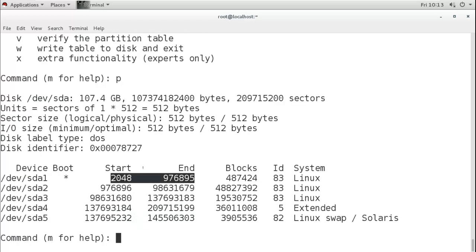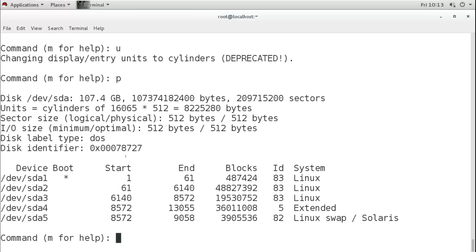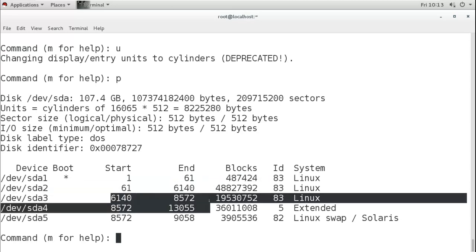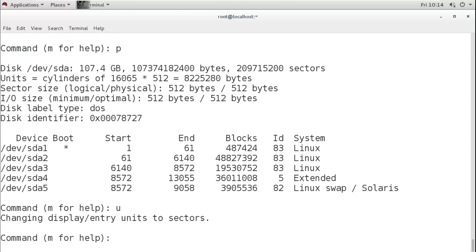So if I change it again, it will say deprecated, but it is changed to cylinders, but now it is not used. Cylinders means if I use now P command, now you can see it is showing the cylinders here. Like the first partition is started from 1 cylinder to 61 cylinder, then 61 to 6140, then 6140 to this, but it is now deprecated, no use. Sectors are used, so again I will change it to sector.